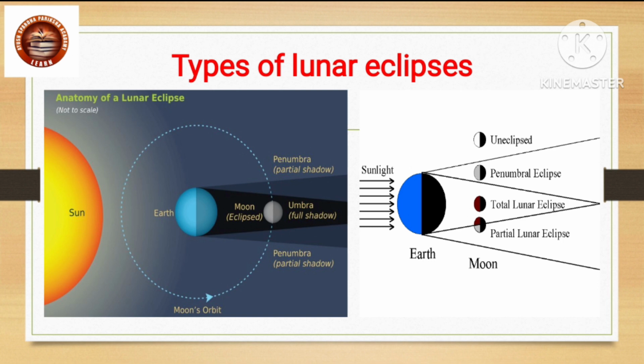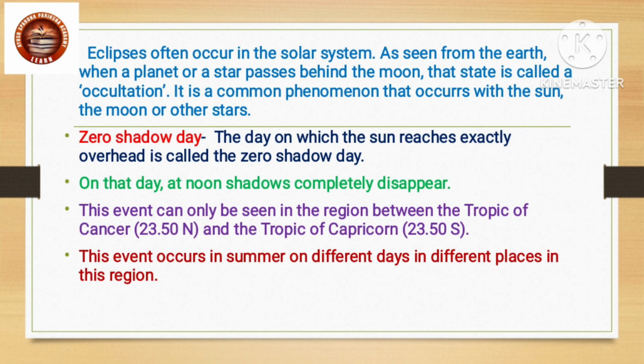Eclipses often occur in the solar system, as seen from the earth. When a planet or a star passes behind the moon, that state is called occultation. It is a common phenomenon that occurs with the sun, the moon, or other stars.